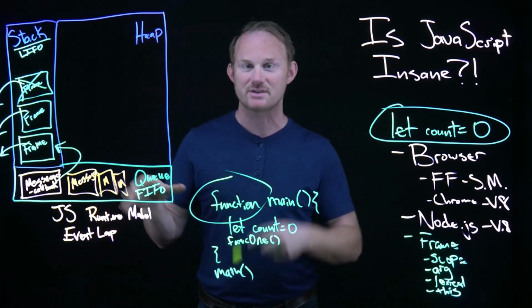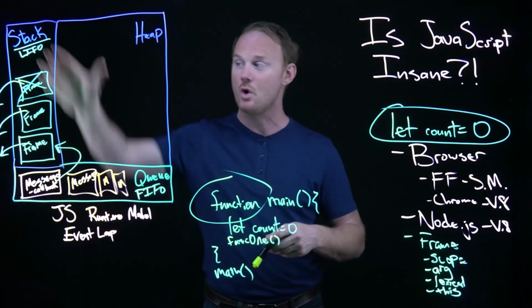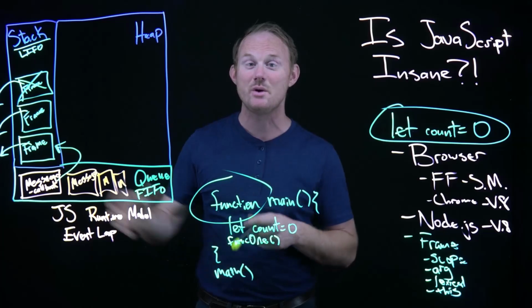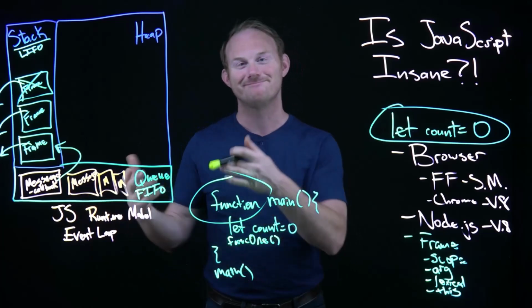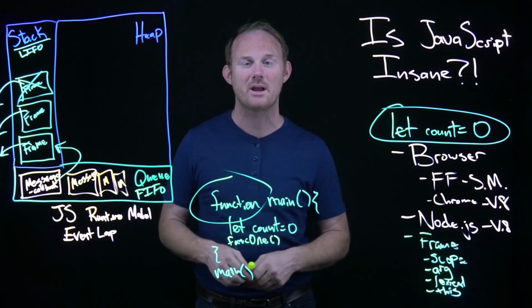Every single time JavaScript encounters one of those, this is going to get thrown onto the queue, and the queue is processed. The event loop is going to constantly be checking the queue once the stack is empty to see, can I do anything over there? Oh, I can. Let me go grab it. Okay? Let's do a quick actual code example to help make it make sense.